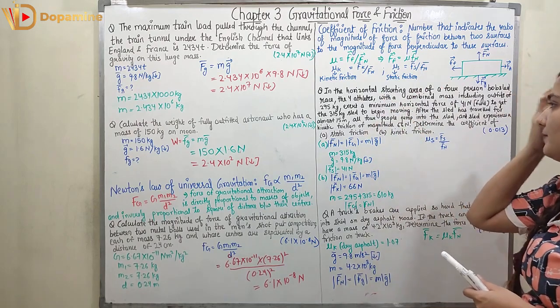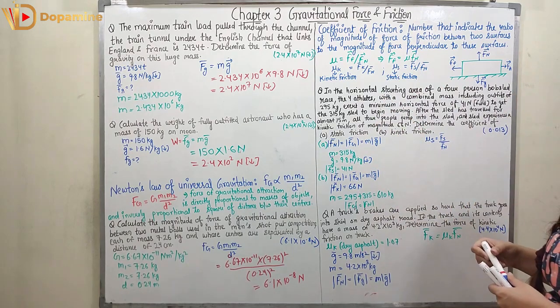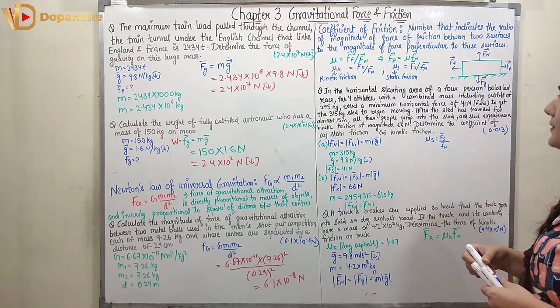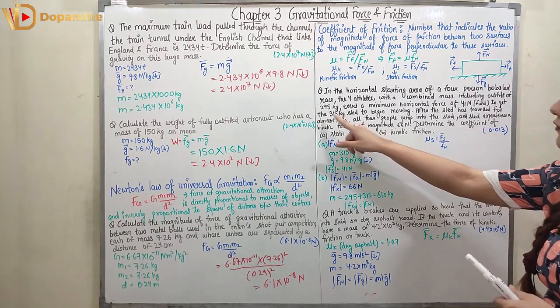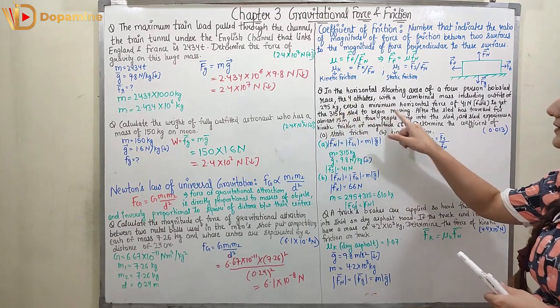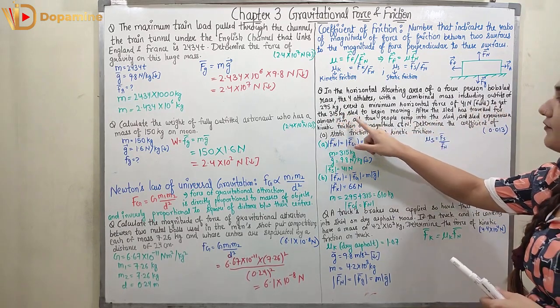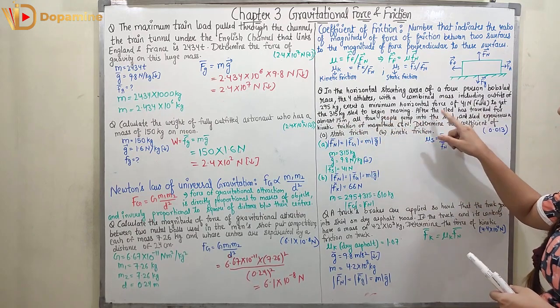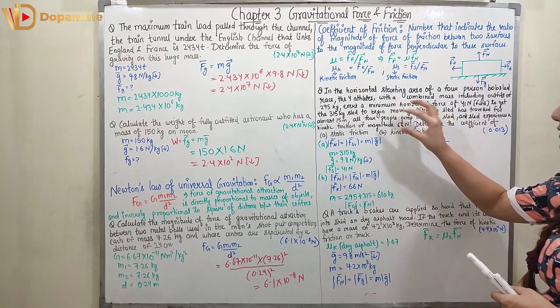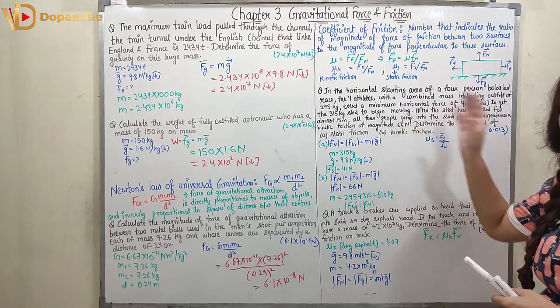Now coming to the problem, it states: in the horizontal starting area of a 4-person bobsled race, the 4 athletes with a combined mass including outfit of 295 kg exert a minimum horizontal force of 41 Newton to get the 315 kg sled to begin moving, right? So this is the amount of force they require to move the sled.